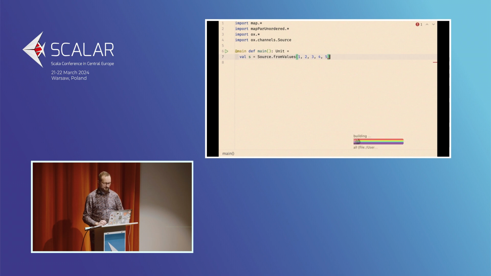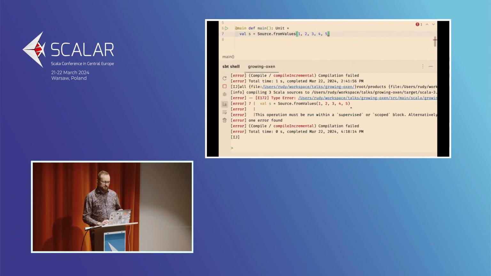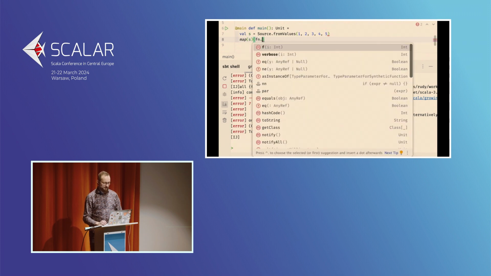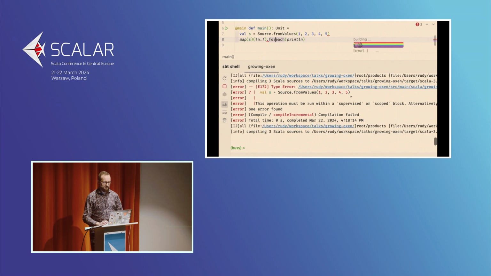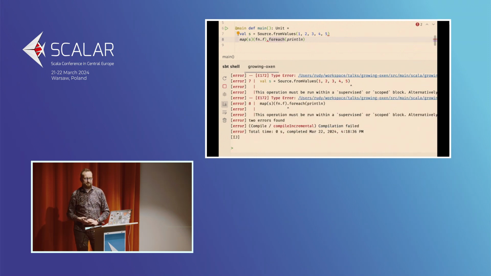Okay, so it's time to test it. So now we have a source, but you can see that even now this code doesn't compile. If I call the map method here, I have some built-in functions that I think multiply by 2. I would like to apply the function and print all the results. So forEach is another existing operator on the channel. If I try to run it again, well, it still doesn't work.